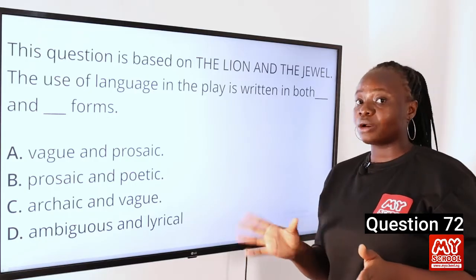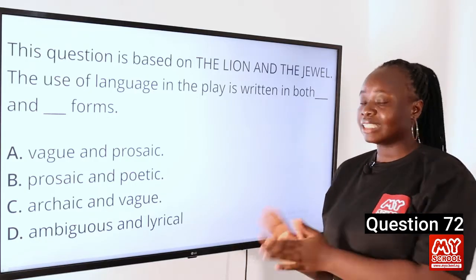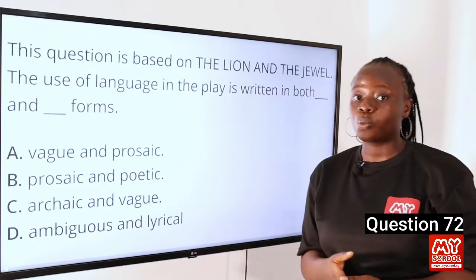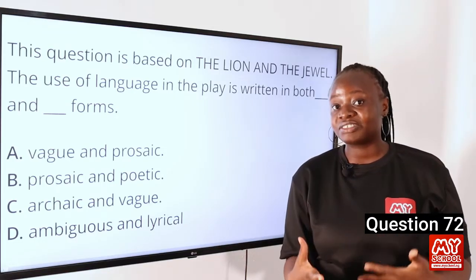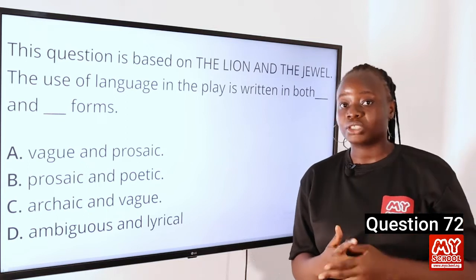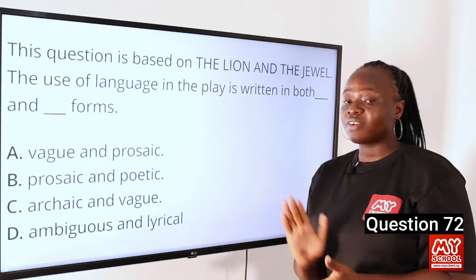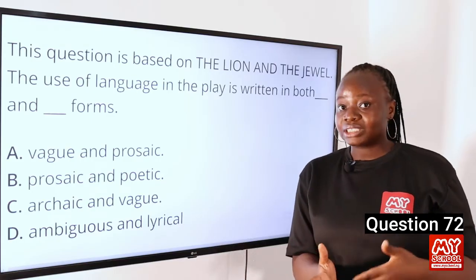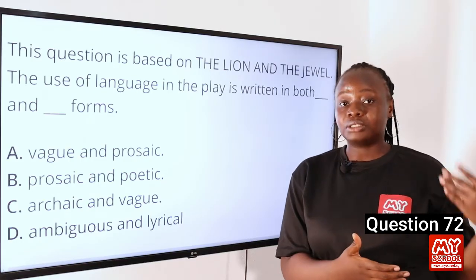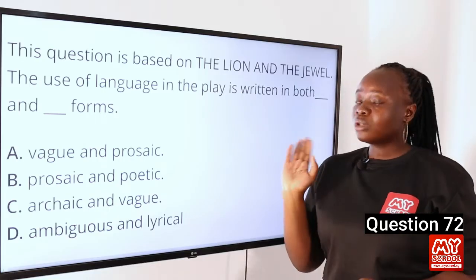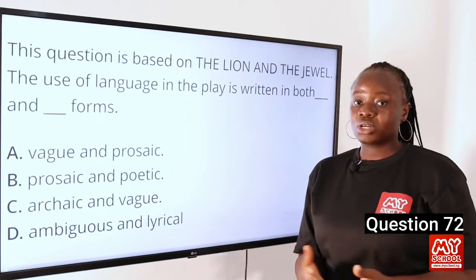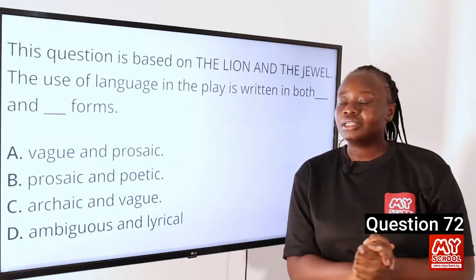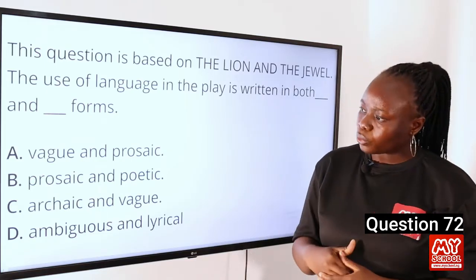While Baroka and Lakunle make use of poetic language, Sadiku makes use of prosaic language. So Baroka perceives himself as someone of royal blood. He perceives himself as someone with a higher social standing in society. And so whenever he's talking, he makes use of poetic language. That's a language characterized by beauty, reading, and music. Lakunle also makes use of poetic language when he's talking because he perceives himself to be civilized and very educated. And so he makes use of poetic language.